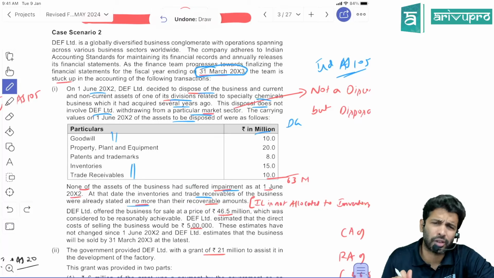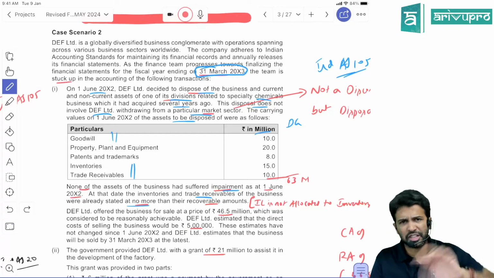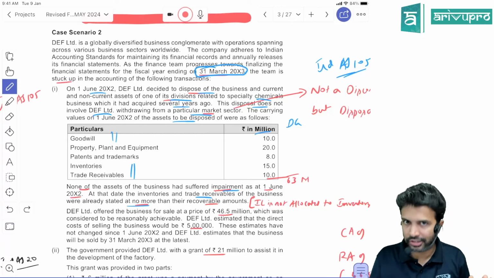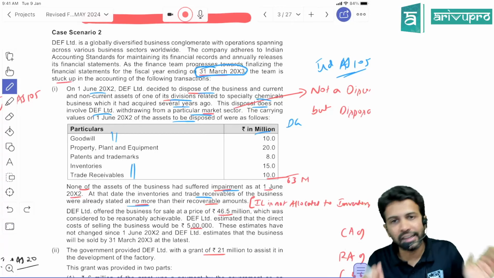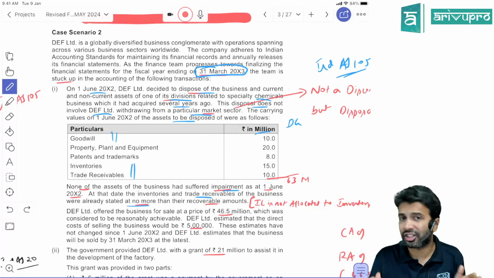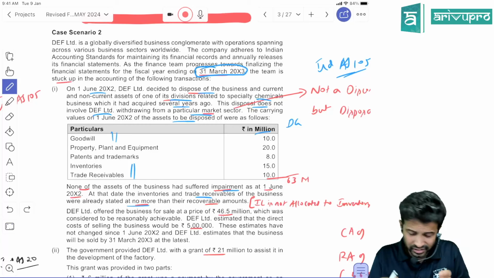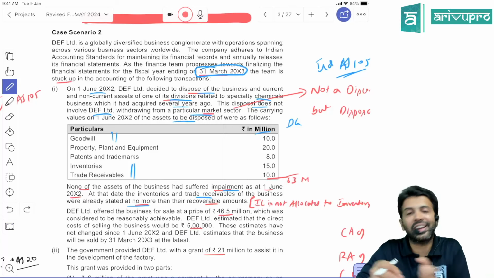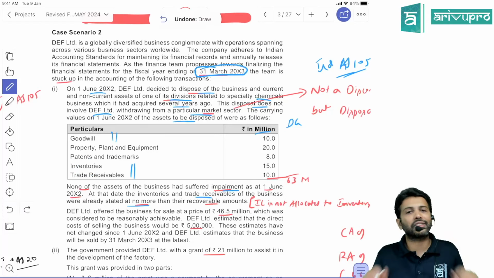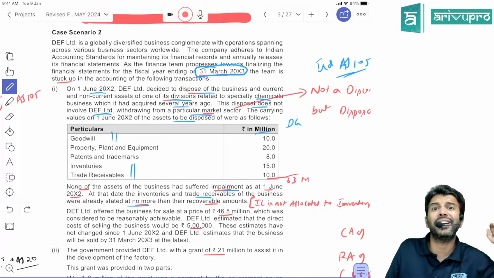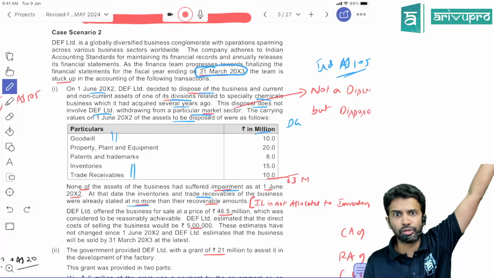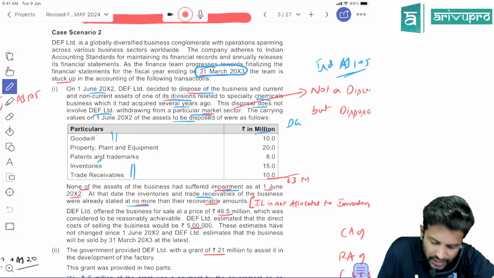Sir, that is irrelevant for us, because whatever impairment loss you get as per Ind AS 36 or Ind AS 105, we don't allocate it to your current assets, your inventory, cash, debtors, or financial assets. Inventory valuation is as per Ind AS 2, and trade receivable is a financial asset valued as per Ind AS 109, which gives a provision for impairment loss using the expected credit loss method. So for these two it is out of scope.